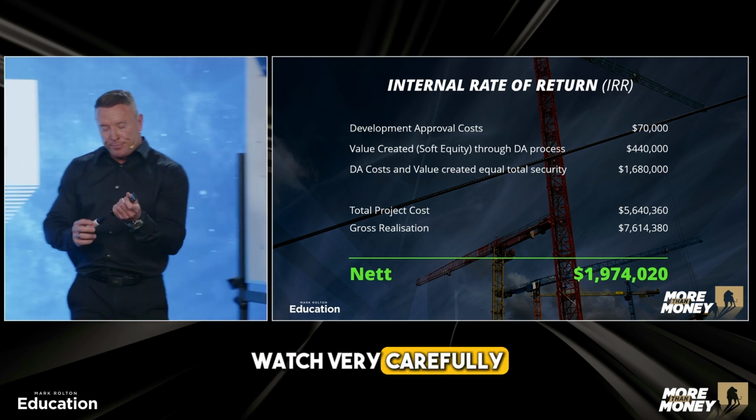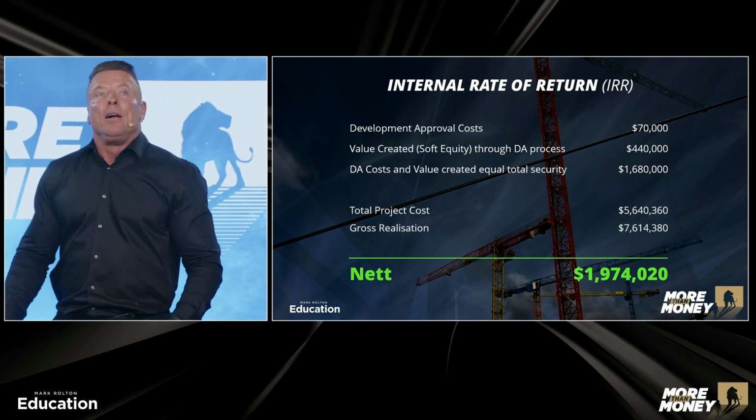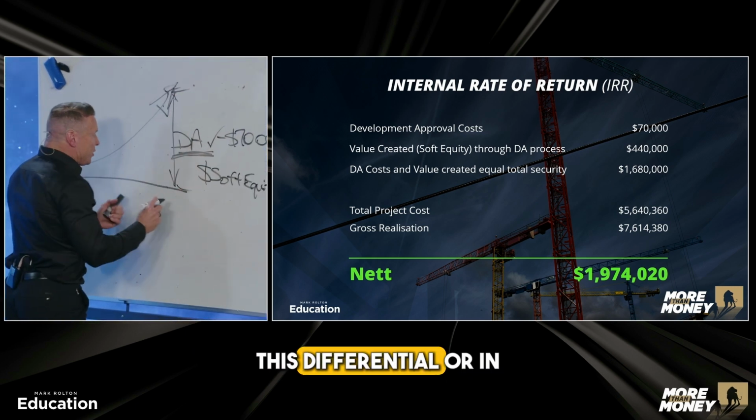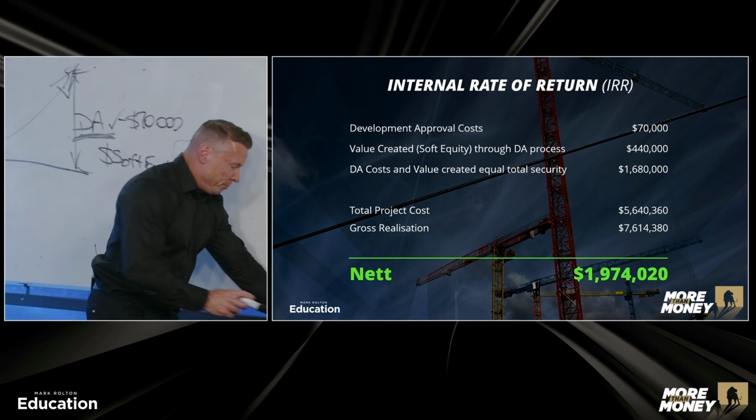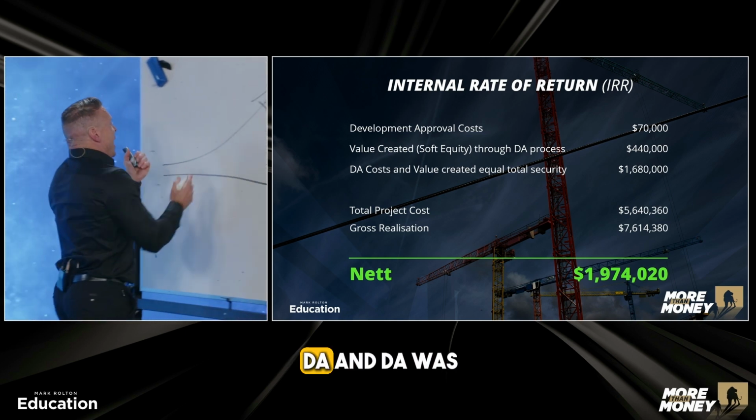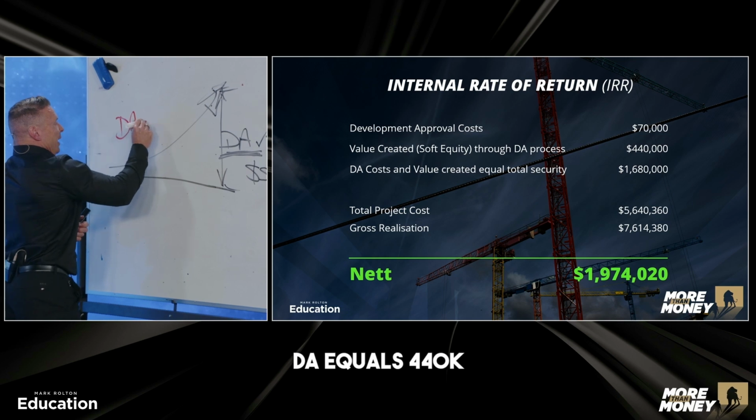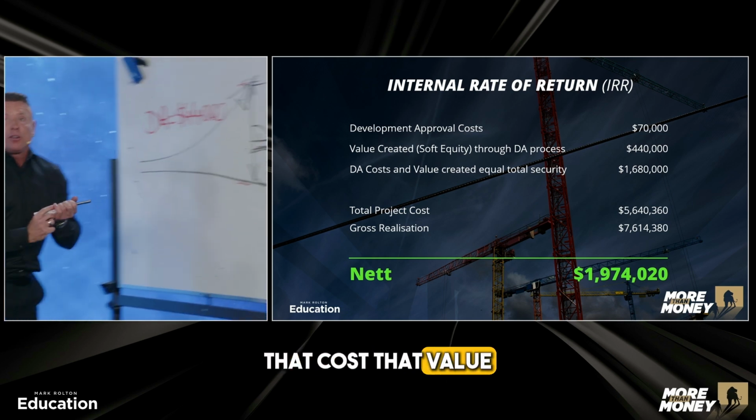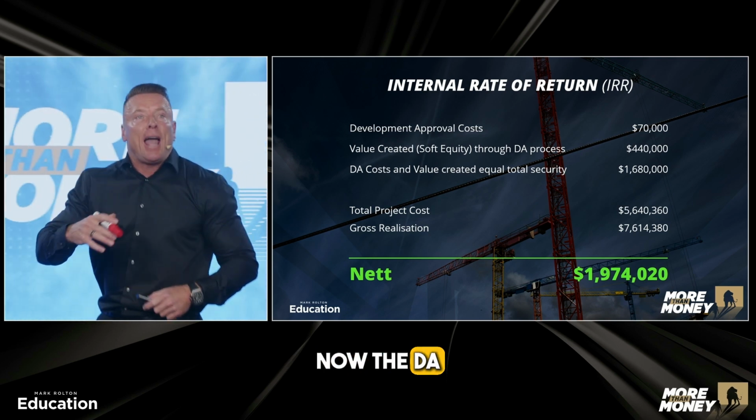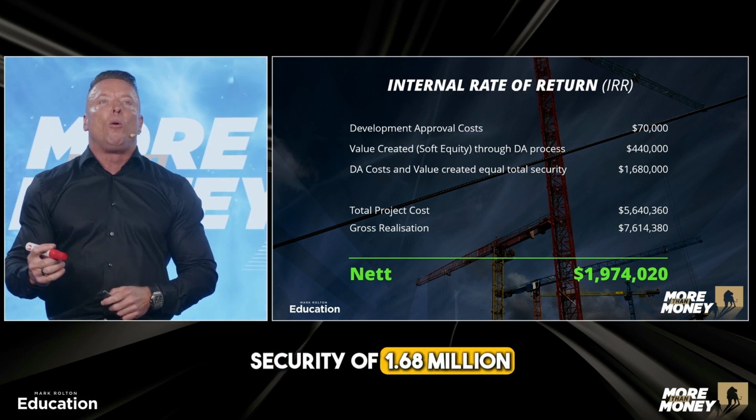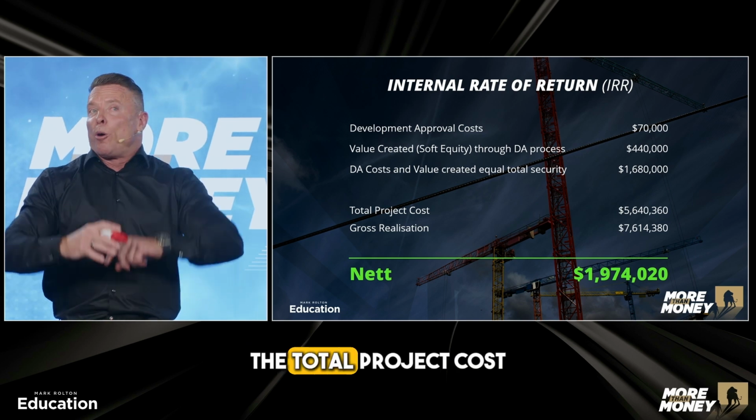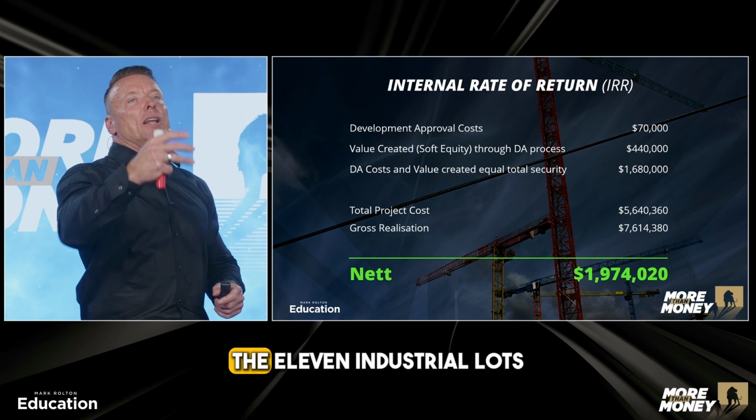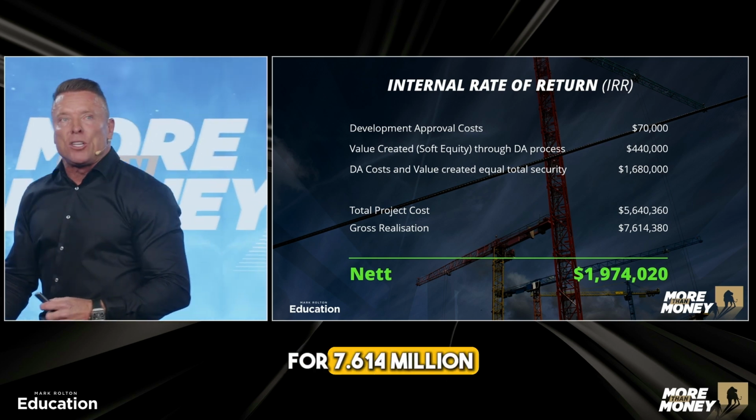Watch very carefully. The project's the same. The soft equity I created through the DA process ended up being 440. This differential between no DA and DA was 440K. That cost, that value. Now, the DA and the value created was a total equity security of 1.68 million. The total project cost the same. This is my development. 5.64, I sold the 11 industrial lots for 7,614,000.